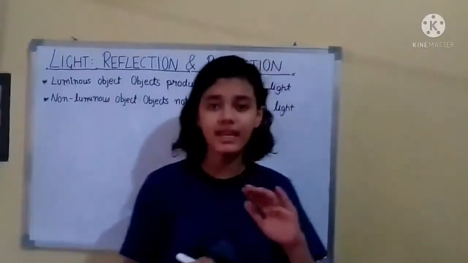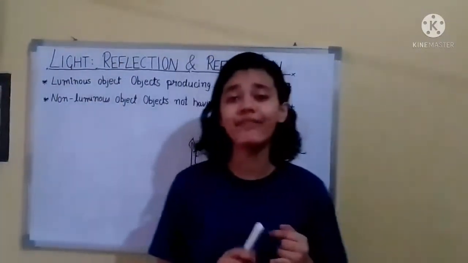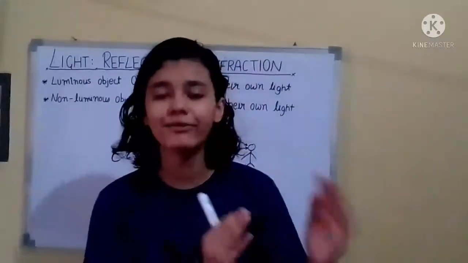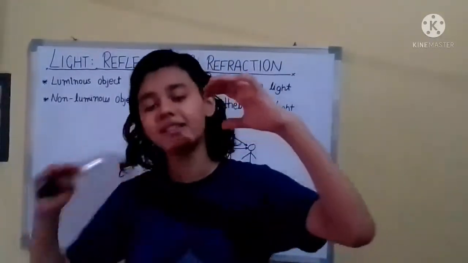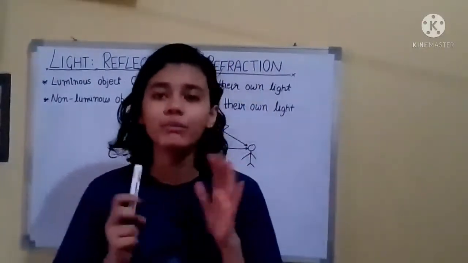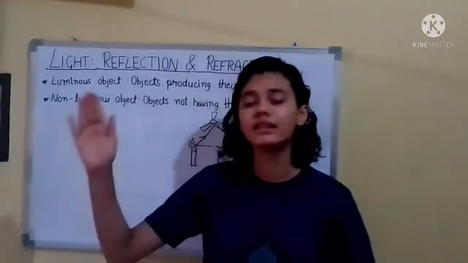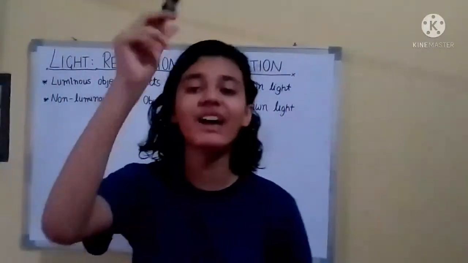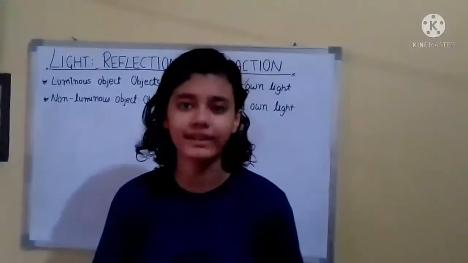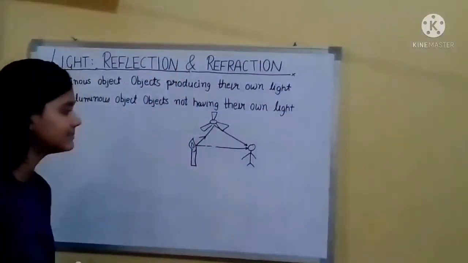In this case, the fan is the non-luminous object because it does not have its own light. The light from the candle is striking it and then reflected back to your eyes. The moon is also not a luminous object because the light from the sun is striking the moon and then reflected.